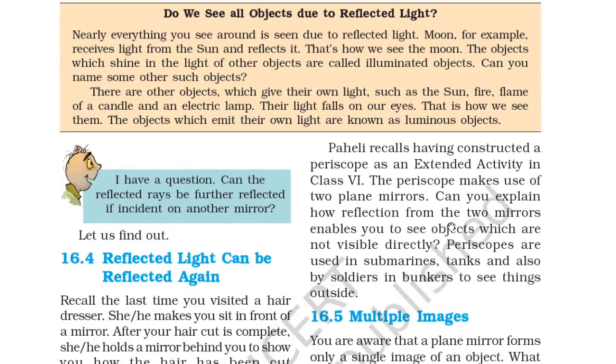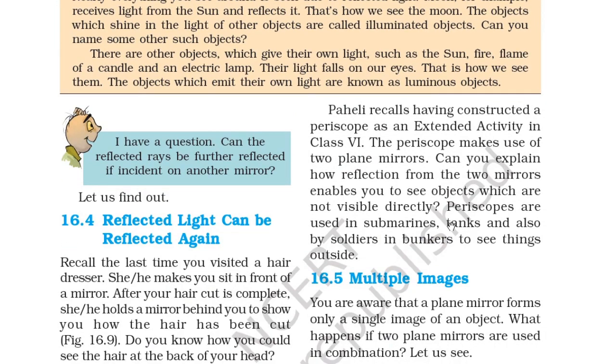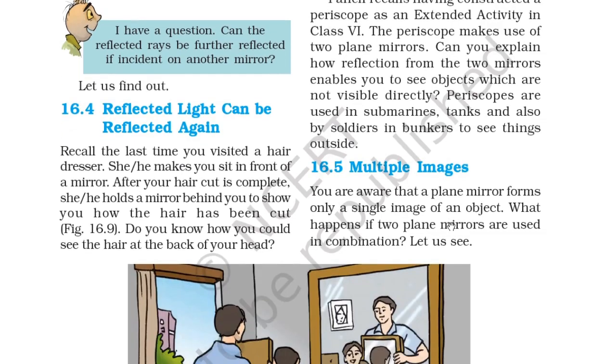So Paheli recalls having constructed a periscope as an extended activity in class 6. The periscope makes use of two plane mirrors. Can you explain how reflection from the two mirrors enables you to see objects which are not visible directly? Periscopes are used in submarines, tanks and also by soldiers in bunkers to see things outside.